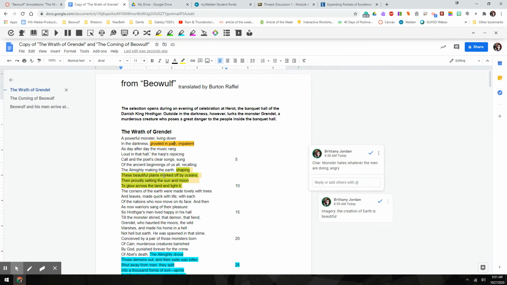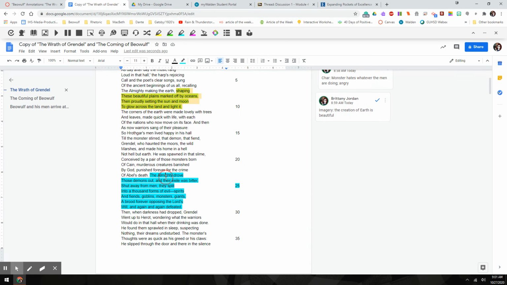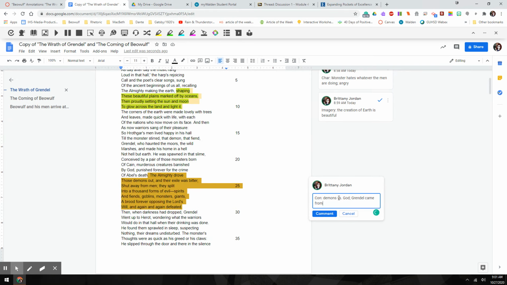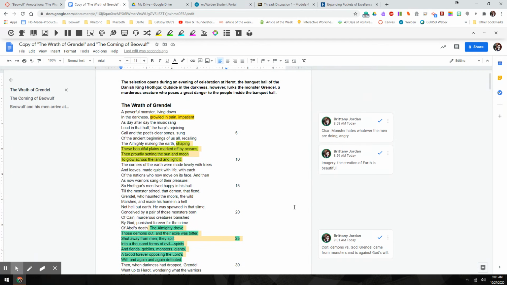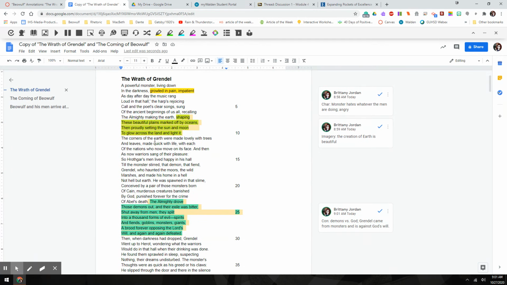So I've got yellow for characterization, green for imagery, and then the blue here, which I'll make my annotation, will be for conflict. Okay, and so I'm going to say we have a conflict, demons versus God. Grendel came from monsters and is against God's will. Okay, so now I have 3 pieces, which is the minimum for this page. So can you do more than that? Absolutely. Vocabulary, by the way, counts as part of annotation, but that's not all I should see.